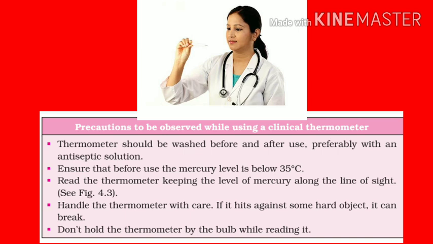Second point, ensure that before use the mercury level is below 35 degrees Celsius. Before you measure the body temperature of a person, you have to ensure that the level of mercury is below 35 degrees Celsius. Third one, read the thermometer keeping the level of mercury along the line of sight, near your eye.